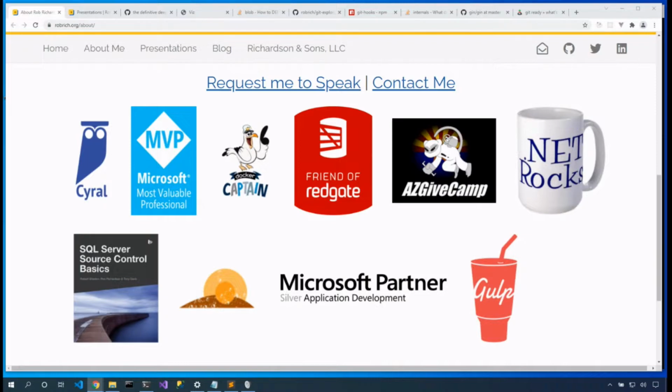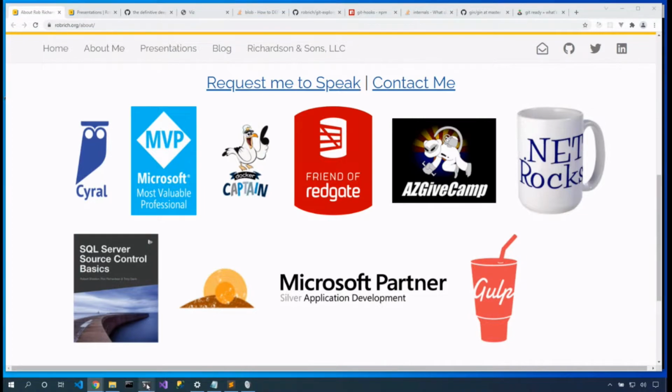Some of the other things that I've done, I do a lot of Docker and Kubernetes training and consulting. So if you have that need, hit me up. And one of the things I'm particularly proud of, I replied to a .NET Rocks podcast episode. They read my comment on the air and they sent me a mug. Woohoo! So there's my claim to fame.